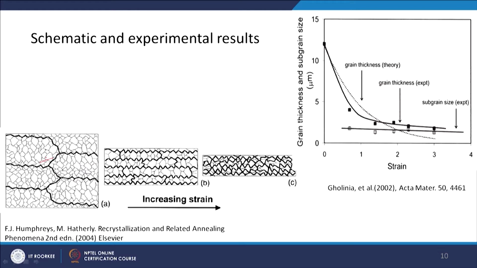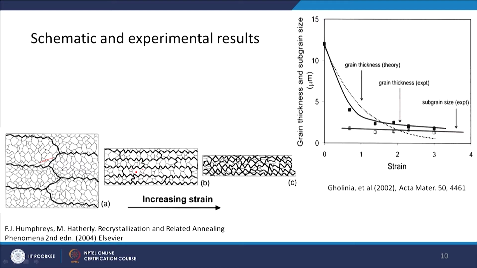So, this is the schematic mechanism. You can see that there are some big grains here, and within them some small subgrains are formed. As you keep deforming, serrations will form in the high angle grain boundary, and within that you can see in some cases a single subgrain, in some cases two subgrains.